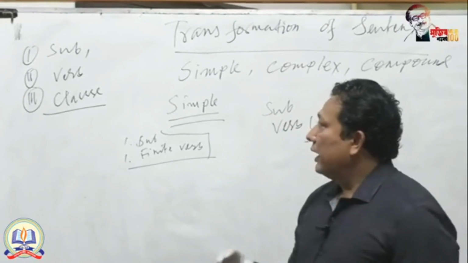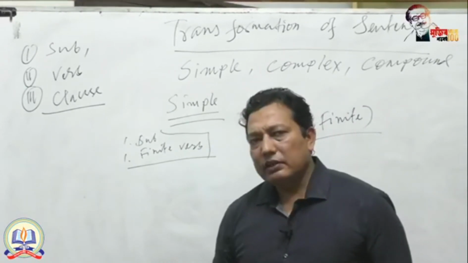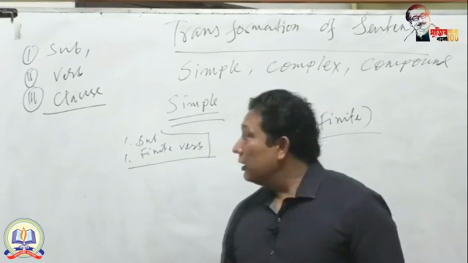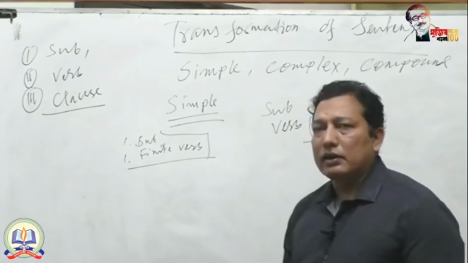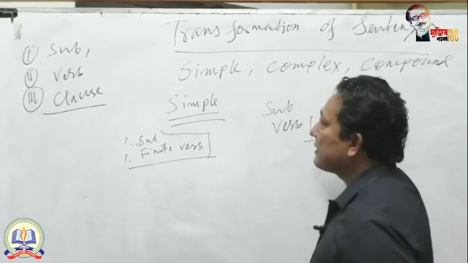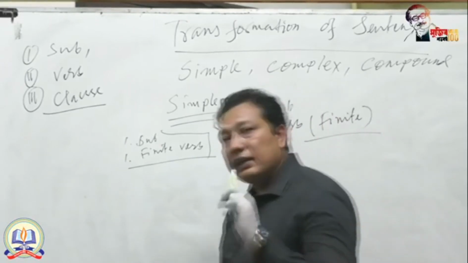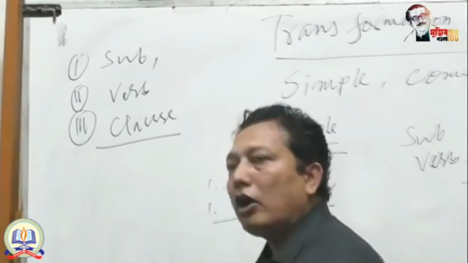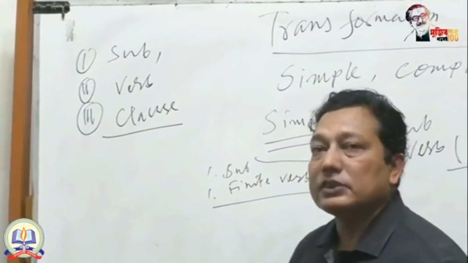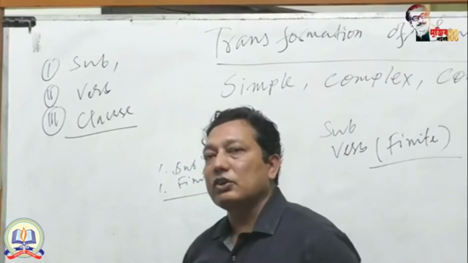When we speak with somebody, or when we want to express our thinking in writing, you need a good command of these three structural sentence types: simple, complex, and compound. To have a good command of them, you need a clear conception about subject, verb, and clause. That is very important. Subject, you know very well. What is subject? The subject performs the action. And the verb completes the thought, or completes the sentence.